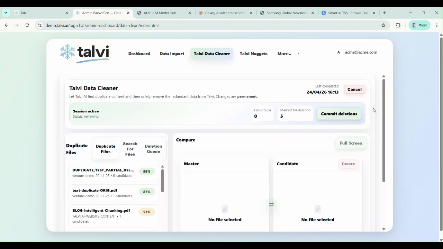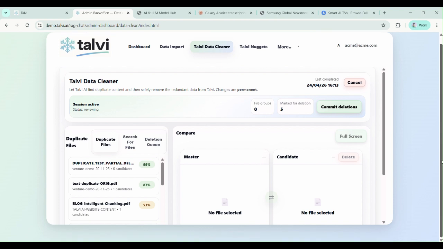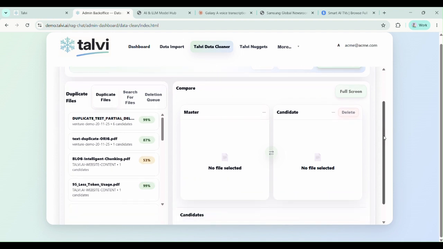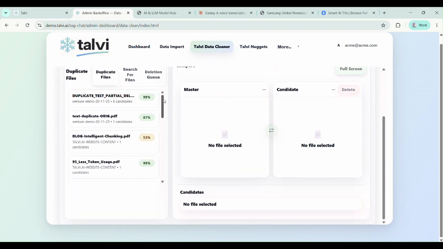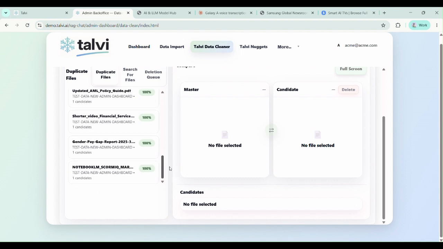I'll now look at the Talvi data cleaner. A lot of our customers are saying, well, looks fantastic, but what happens if Talvi finds an old, out of date, or just plain incorrect file and starts giving answers from that? Well, the RAG search eliminates a lot of those cases, but we now have the Talvi data cleaner.